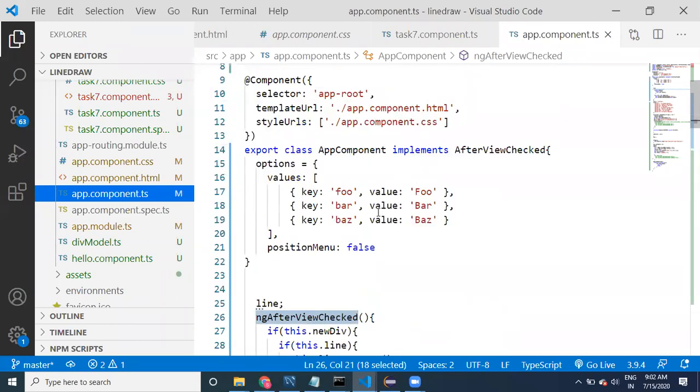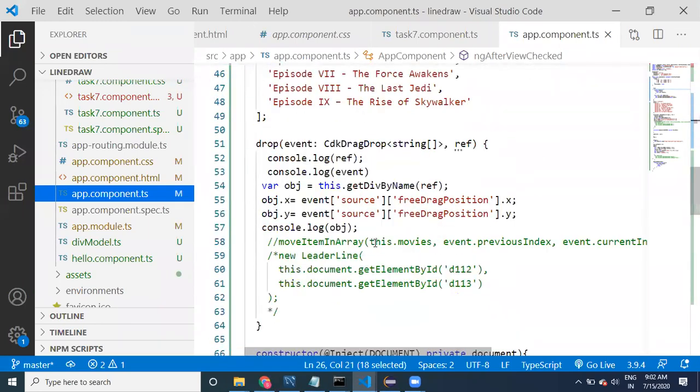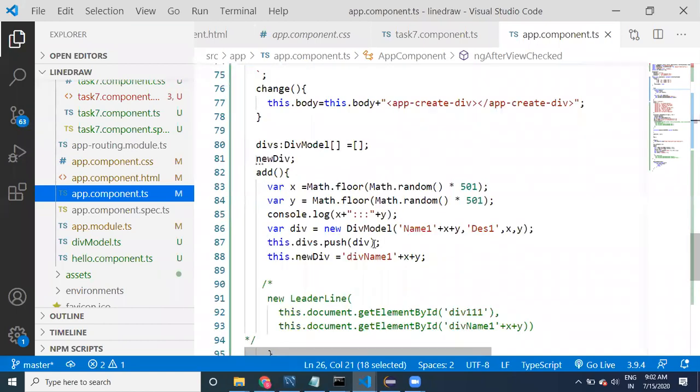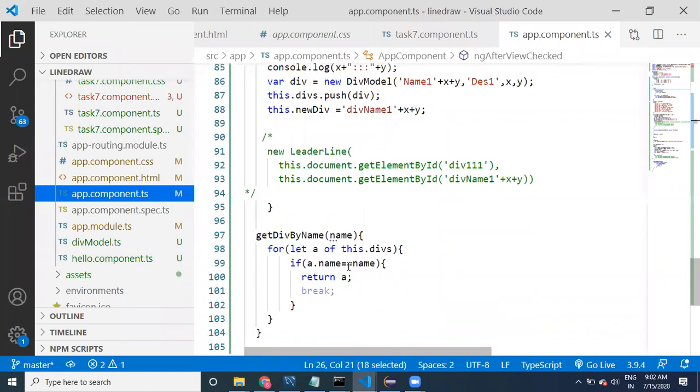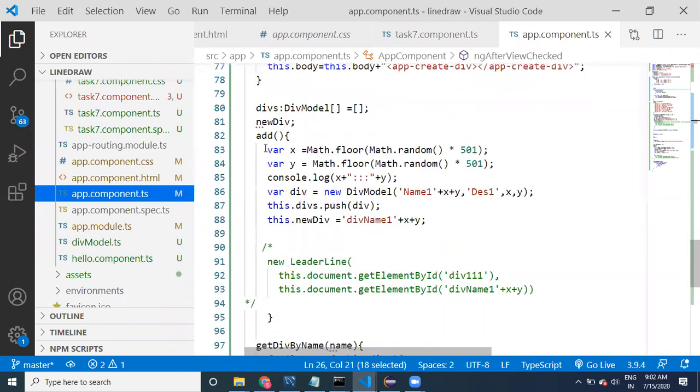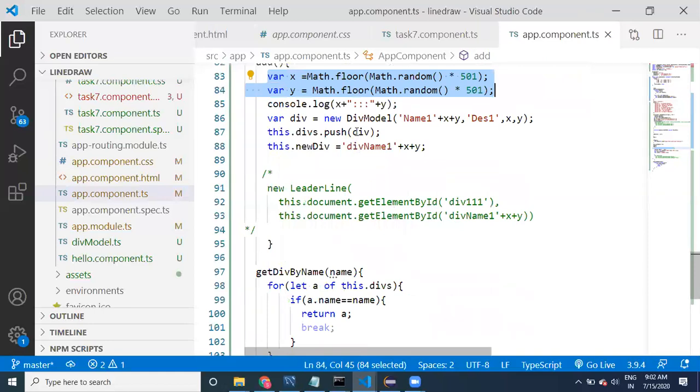Yeah, see here what I will do. On click, getElementById, add item. See, there is some logic available. There is a div model. I have created one div model, something like div push and all.